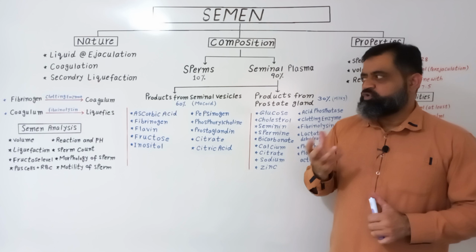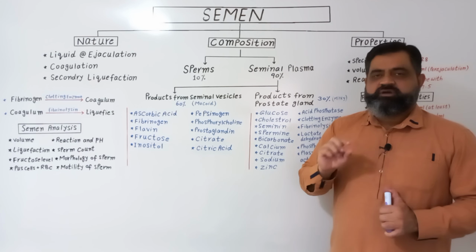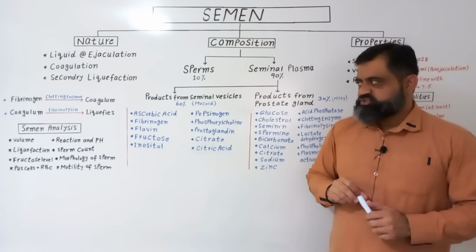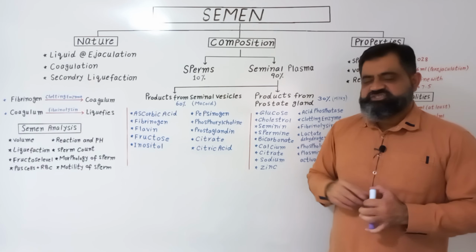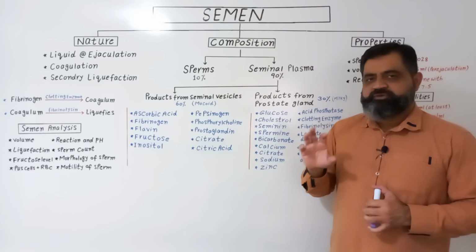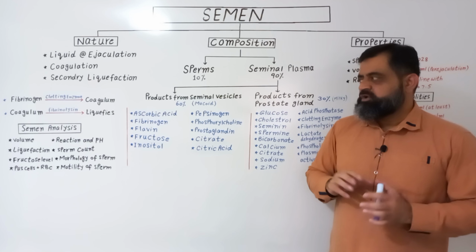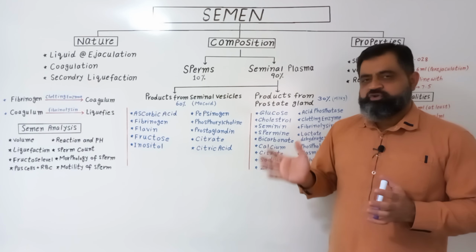First of all, the volume. Make sure that the semen has the correct volume at ejaculation, reaction and pH, liquefaction, the timing of the liquefaction, the sperm count in the seminal fluid, fructose level which provides energy to the sperms, morphology of the sperms.